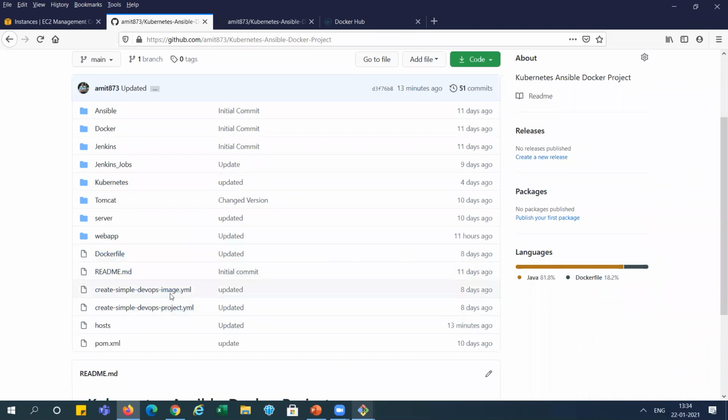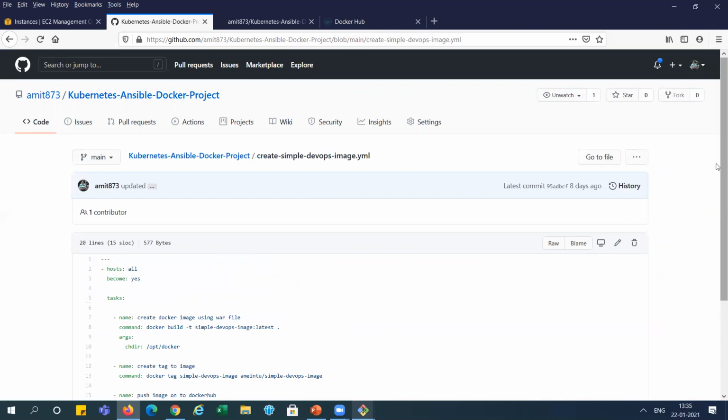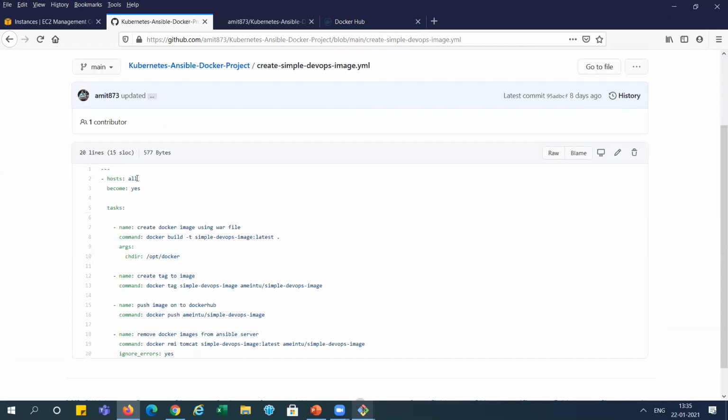And now there are two playbooks which are used by the Ansible. First playbook, it will create the image. I'm opening it. So hosts: all means it will work for all hosts in the hosts file. It will work for everyone. And tasks, how many tasks you need to perform. First task, it will create the Docker image. We will run the docker build command with -t, and it will create the simple DevOps image, right?